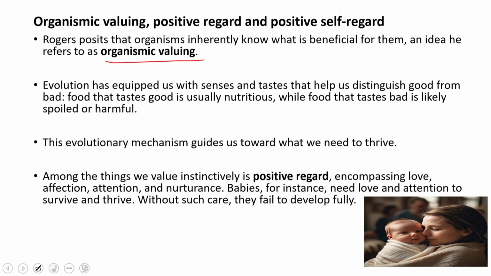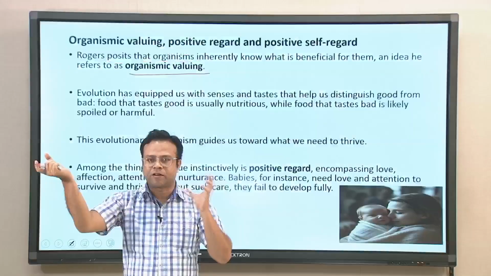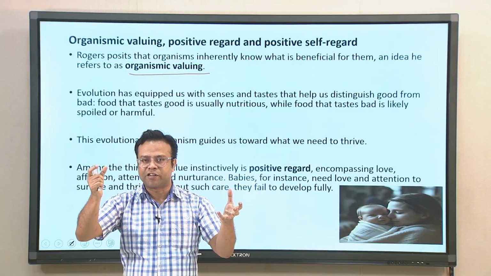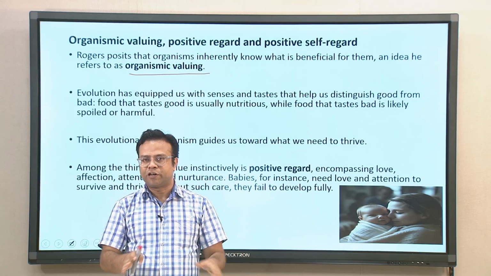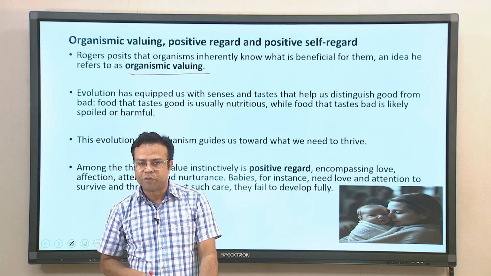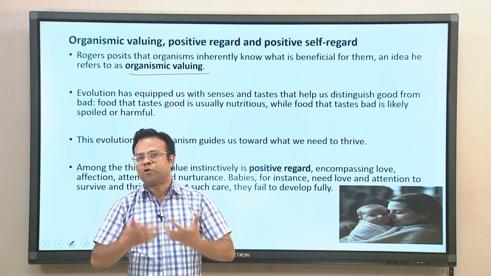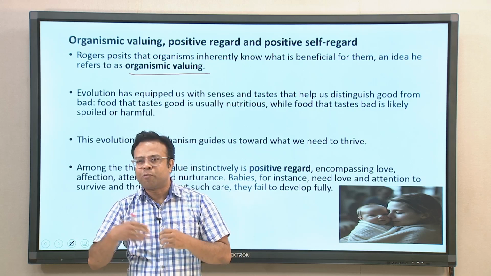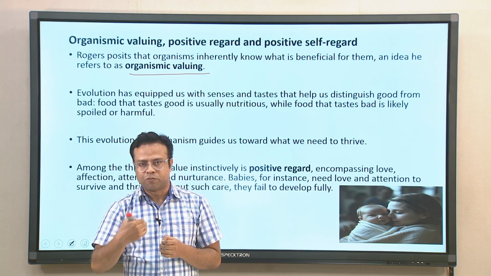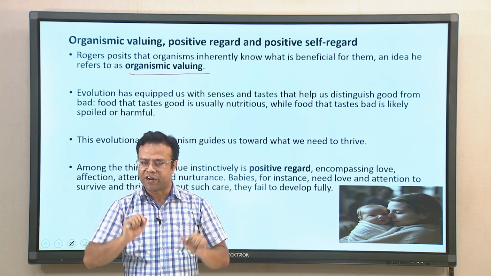Human beings also naturally should know what is good for them, but obviously in the domain of human beings, things become much more complex. We have created so many artificial things around us that we have lost that whole tendency of understanding what is right and good for us. So, that natural tendency is there within all of us, including human beings, but we will talk about human beings a little more elaborately. It is much more clear in other animals. They know what is good for them, because nobody needs to teach an animal what to eat and what not to eat. Automatically they pick what is right for them.